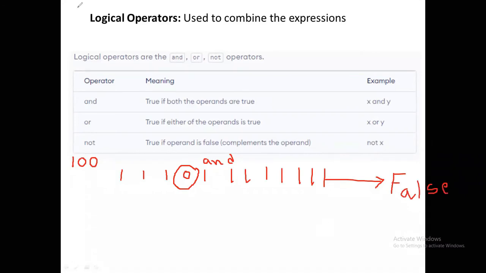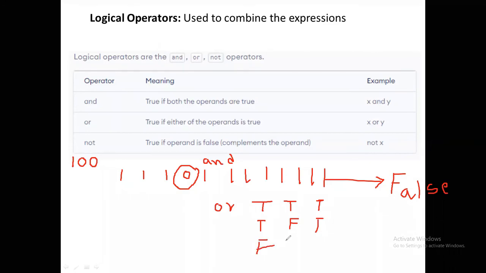And similarly, OR. Coming to the OR logical operator, what is the truth table? If both expressions are true, the result is true. If one expression is true and the other is false, then also the result is true.